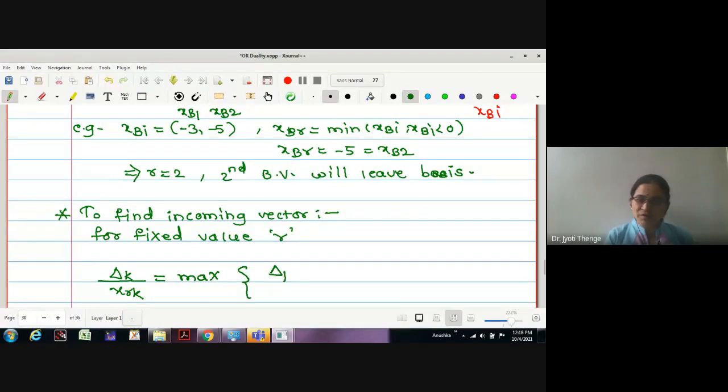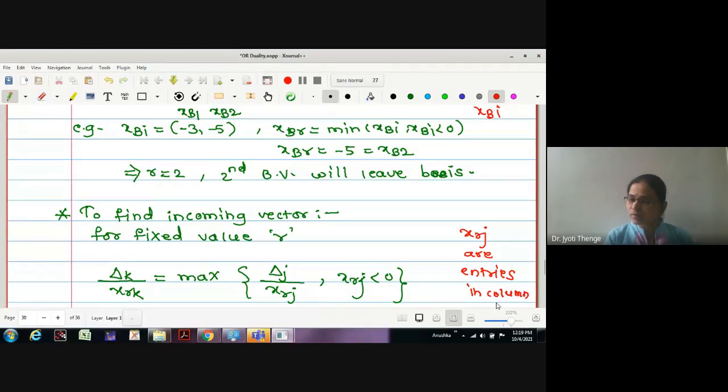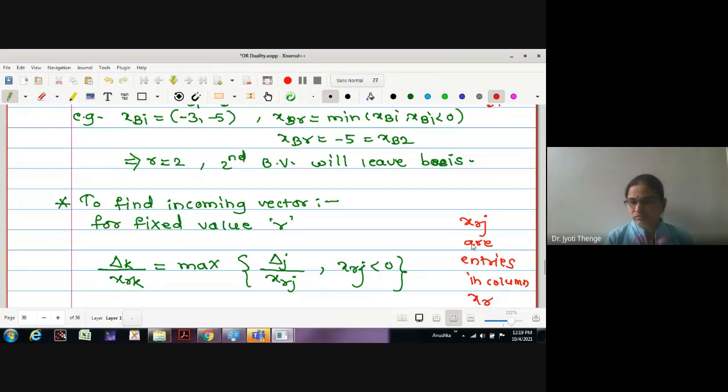That is, we will find delta j upon xrj, provided xrj is less than 0. What is xrj? xrj are entries in the row xr. So whatever row we have selected with this outgoing vector, we will take care of only those elements which are less than 0, and for those elements only we will calculate.